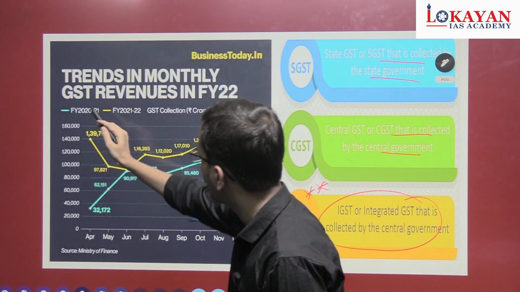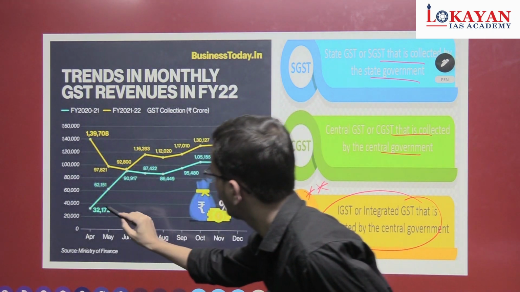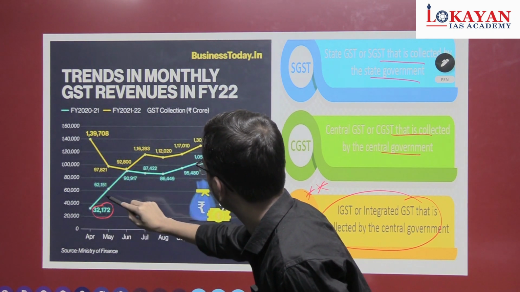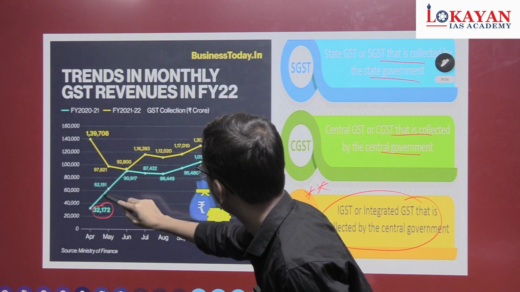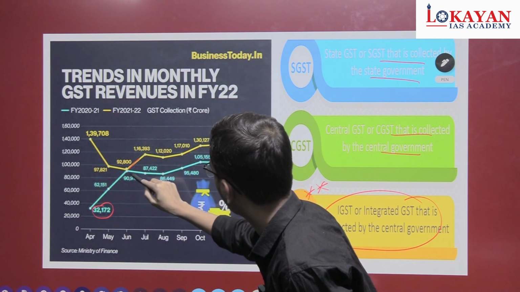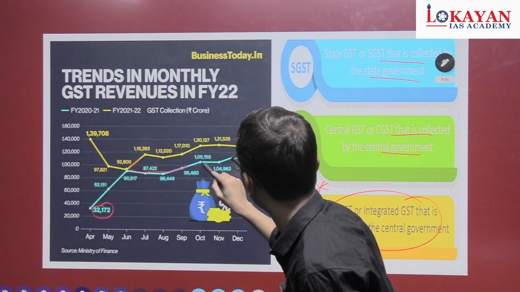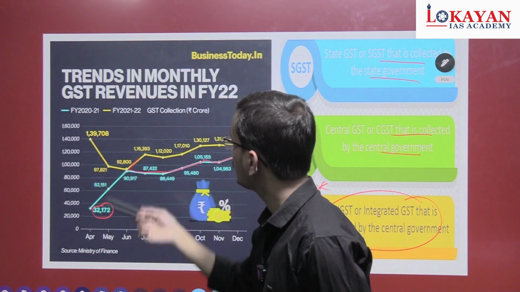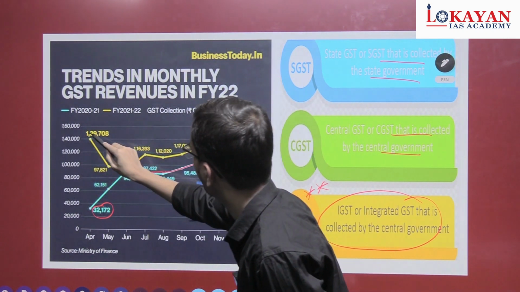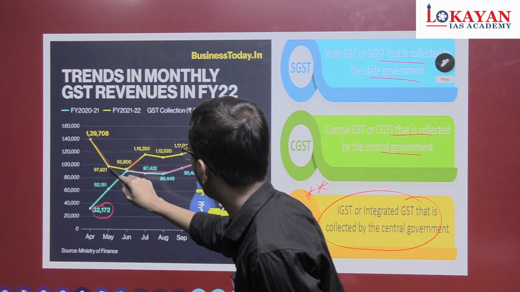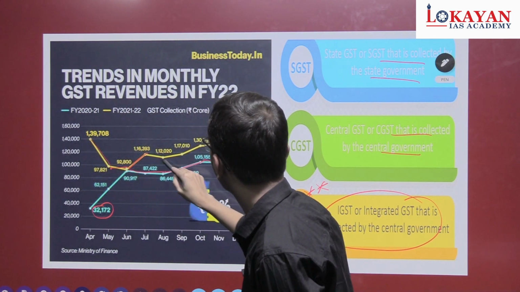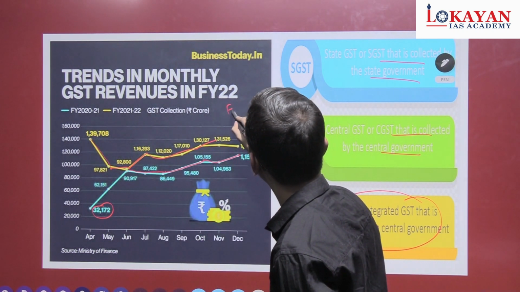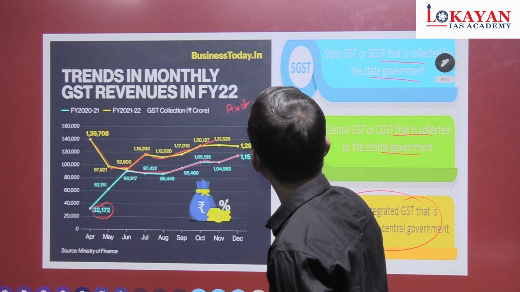See fiscal year 2020-21: 32,000 crore in April, then 90,000, 87,000, 1,05,000, 1,15,000. Now see 2021-2022: 1,39, 97, 92. See what we can derive: there is a fluctuating trend, fluctuations.